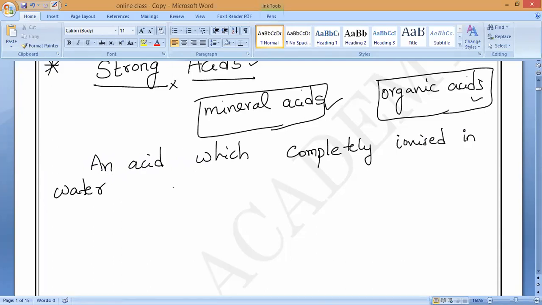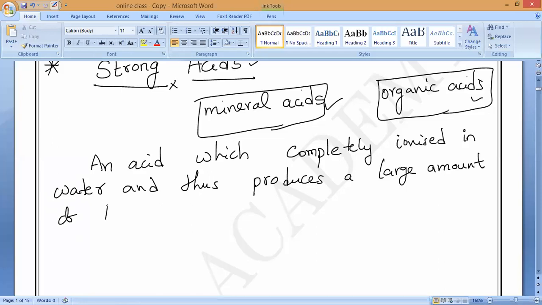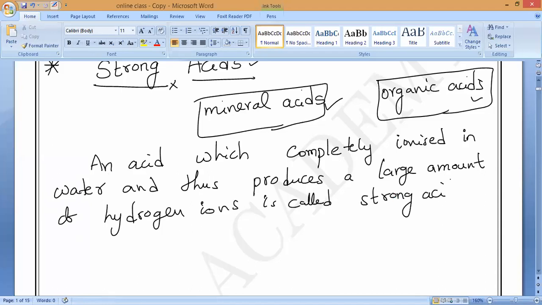In the absence of water, it won't take place. Hydrogen or hydronium ions, but basically we say hydrogen only. An acid that produces a large amount of hydrogen ions is called a strong acid. That is what you have to remember.